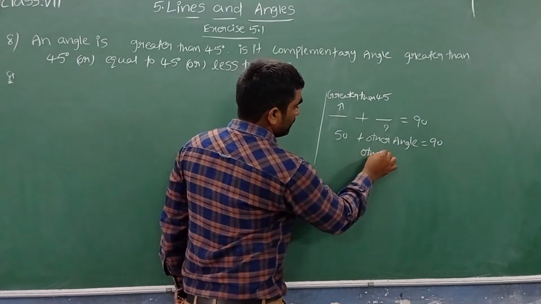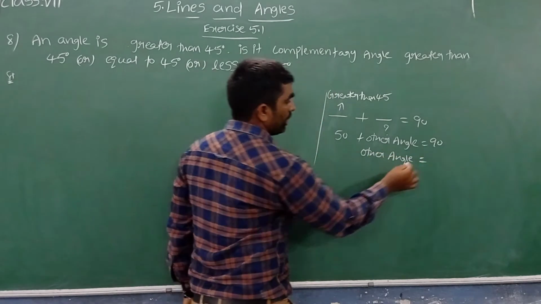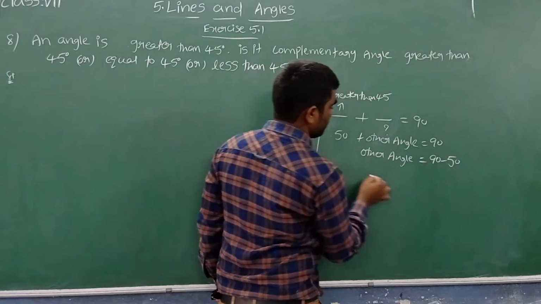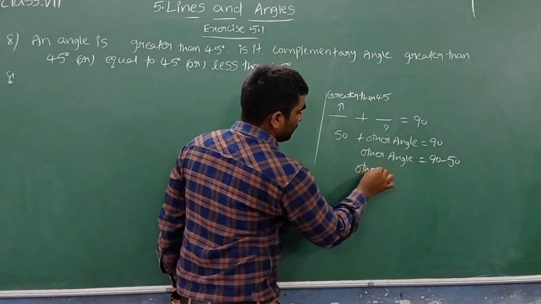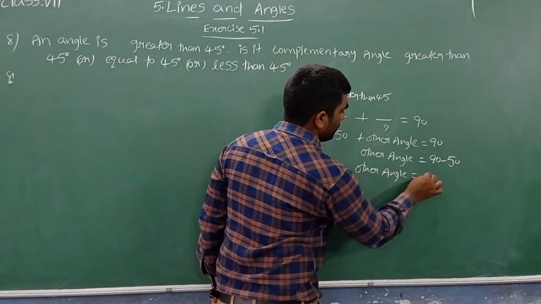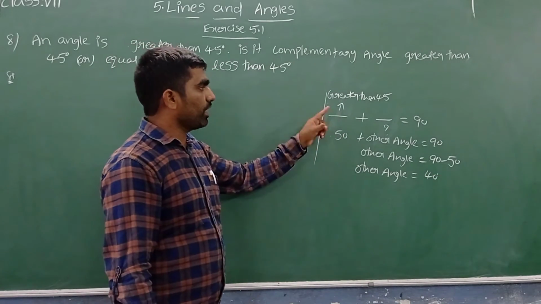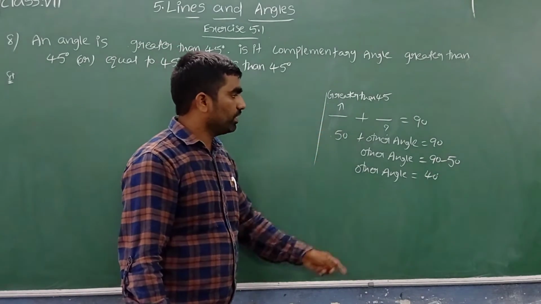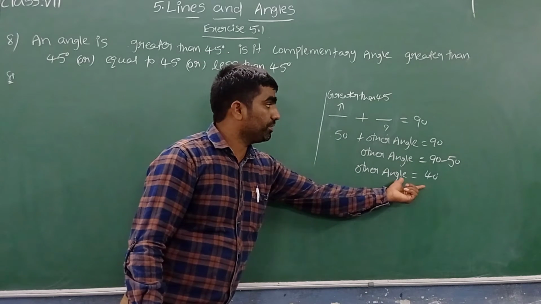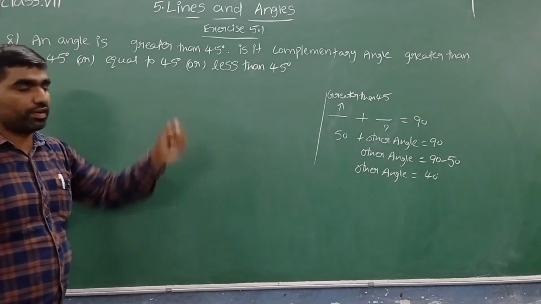Now let us write the other angle. Now try to find the other angle. Other angle is equal to 90, so plus 50 by transposing becomes minus 50. So I can write other angle is equal to 90 minus 50, which gives us 40 degrees. Not only 50, you can take any angle more than 45 and simplify this. How must the other angle be? The other angle must be less than the given angle, 45 degrees.